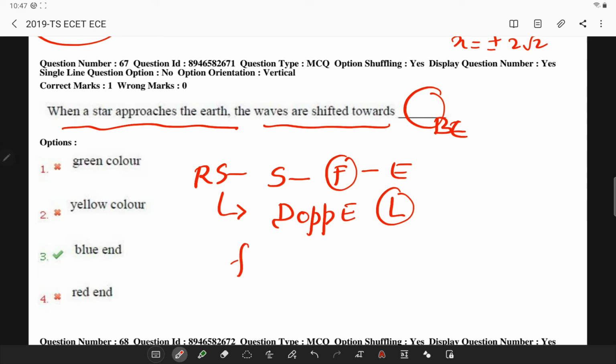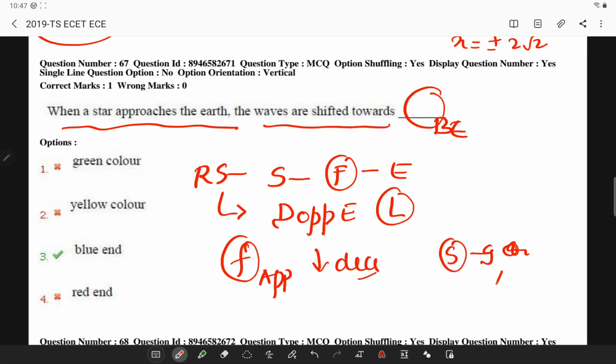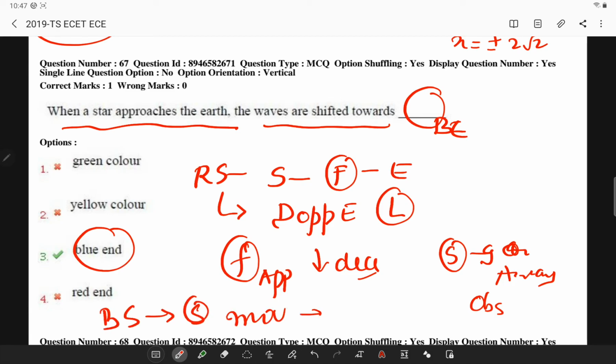The apparent frequency of light is decreased when the source is going away from the observer. Blue shift will occur when the source is moving towards the observer. Try to remember this: if it is moving away, it will be red, and if it is moving towards, it is blue.